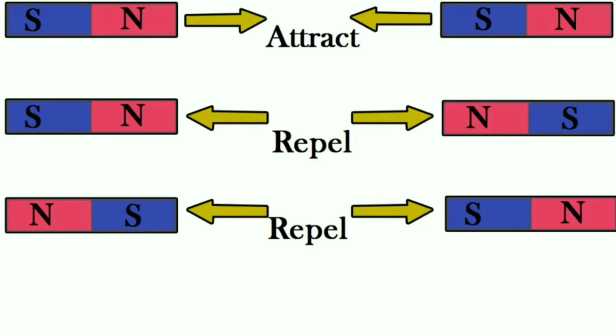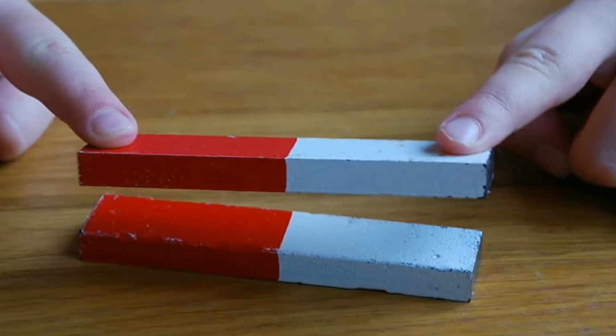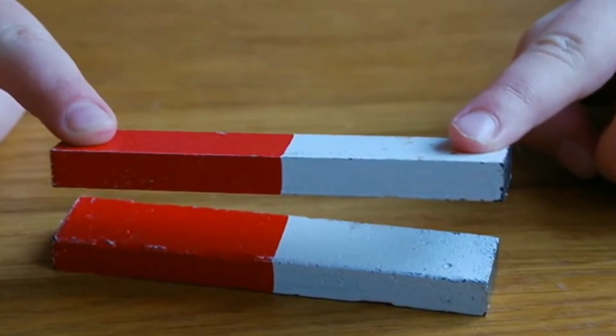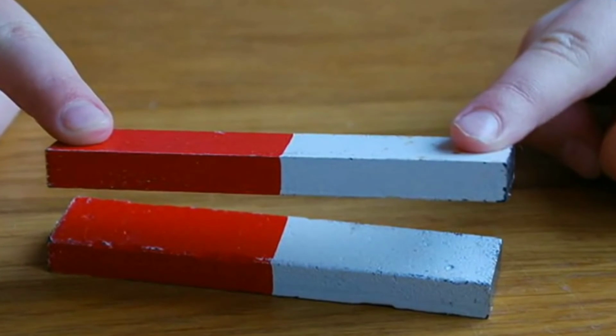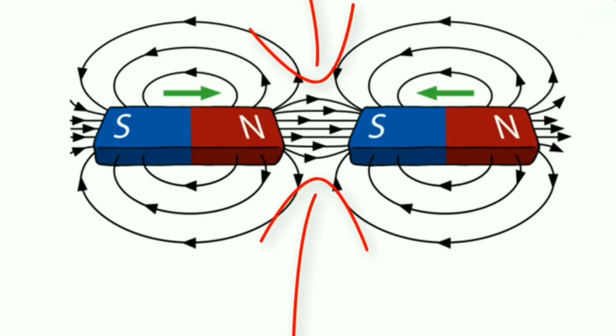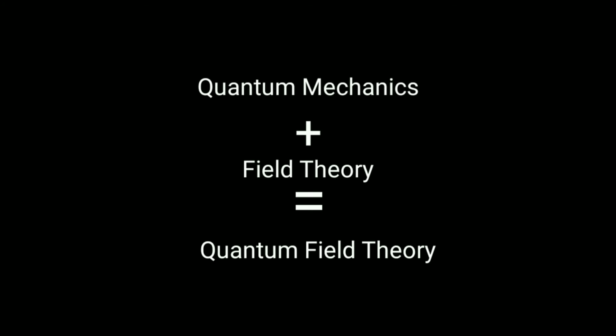Now, let me explain field theory. As we all know, like magnetic poles repel each other and unlike magnetic poles attract each other. But why does it happen? What exactly is there in the empty space between these two magnets? Actually, it is not truly empty. There is a field between them, which is the magnetic field. According to field theory, the universe is a combination of different fields. Now, if we join these two theories, we get quantum field theory.